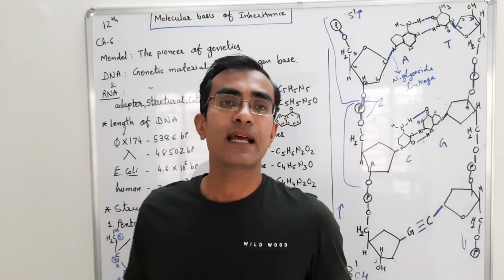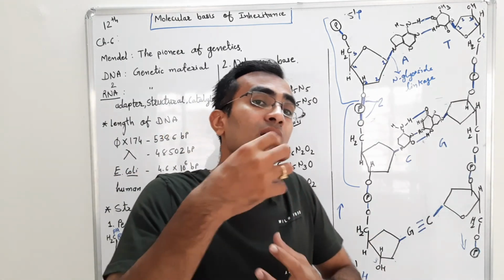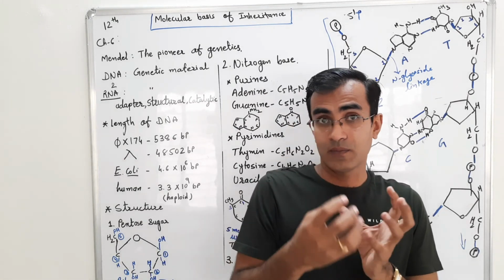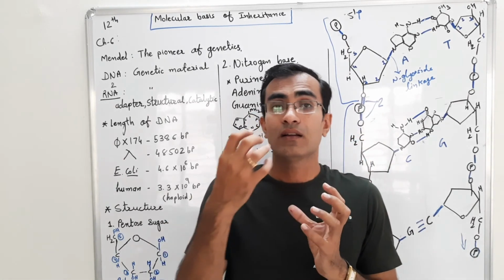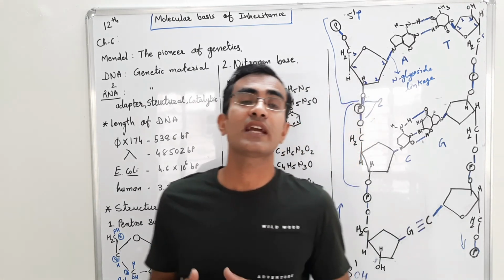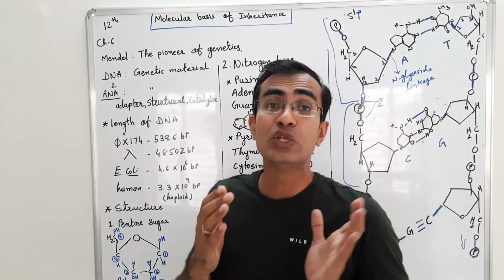In 1869, Friedrich Miescher extracted the material present in the nucleus, found that it was acidic in nature, and gave it the name nuclein.